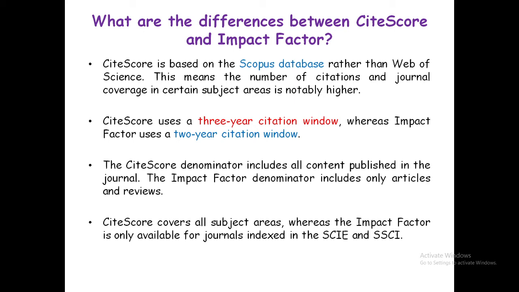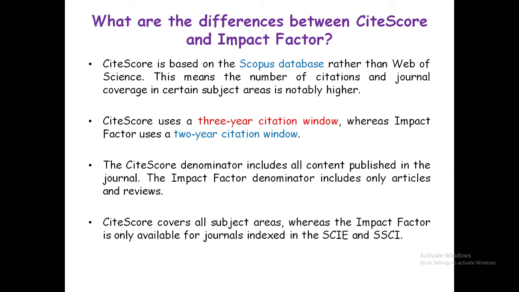Now, the difference between CiteScore and impact factor. What are the differences? CiteScore is based on the Scopus database rather than Web of Science. This means the number of citations and journal coverage in certain subject areas is notably higher. CiteScore uses a 3-year citation window, whereas impact factor uses a 2-year citation window.